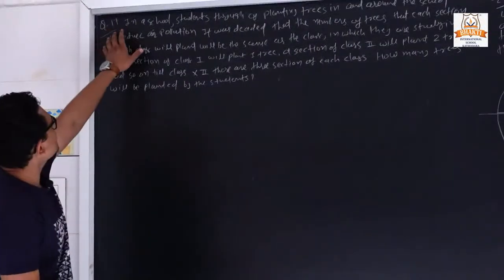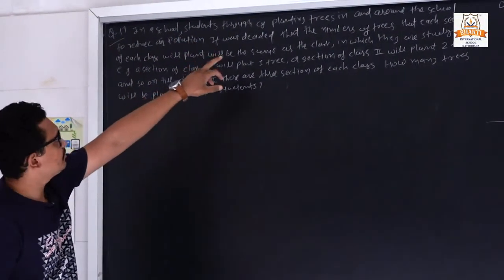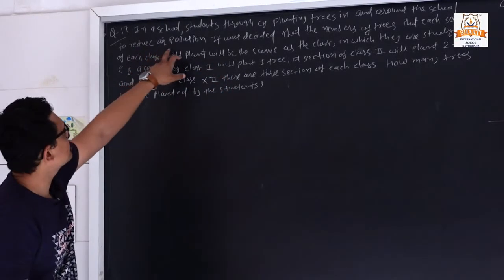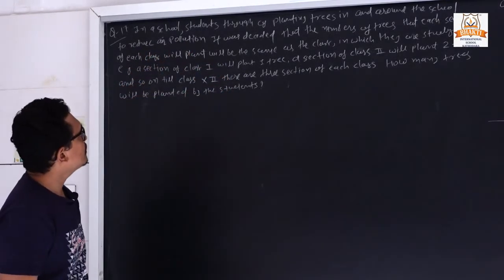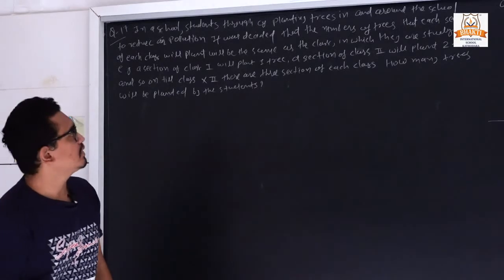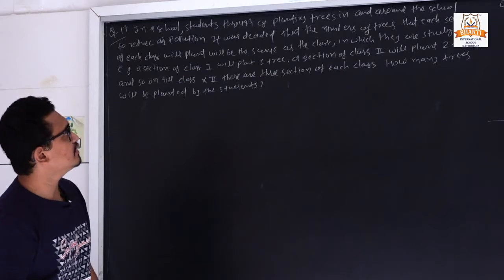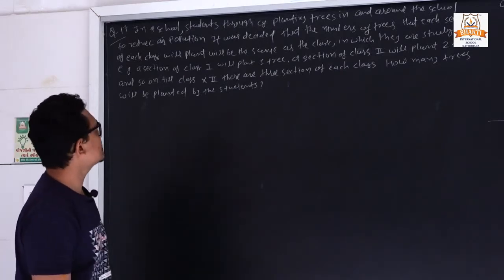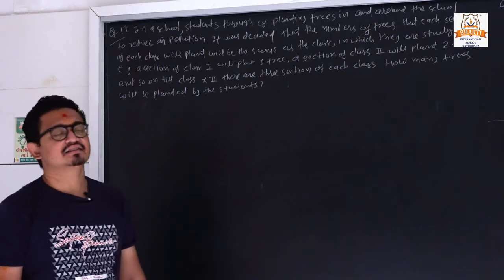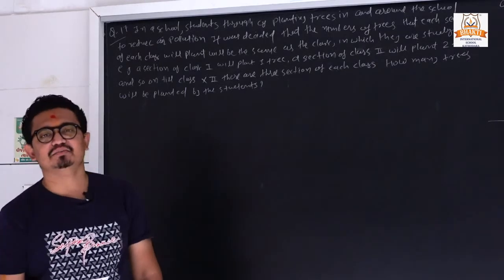So question number 17. In a school, the students are planting trees around the school to reduce air pollution. So it was the best concept to plant trees in a school. It was decided that the number of trees that each section of each class will plant will be the same as the class number. Suppose we have classes 1 to 12, so it means what?